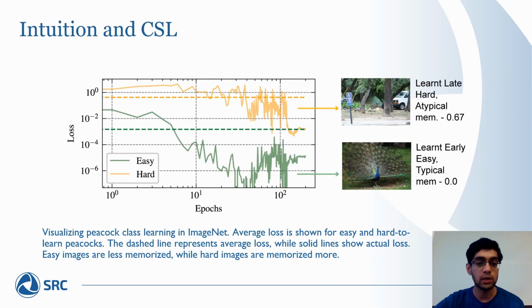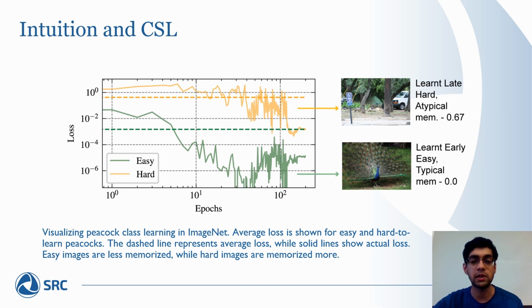Let's think about the intuition and talk about CSL. This plot shows the loss trajectory of two samples over the course of training on the ImageNet dataset. The green one shows an easy example, where the loss drops very quickly and stays low during the entire training process, whereas the hard example is learned much later during training, where the loss stays high.